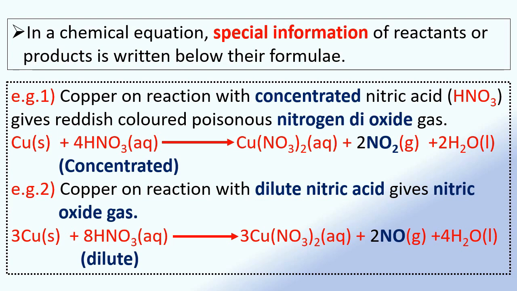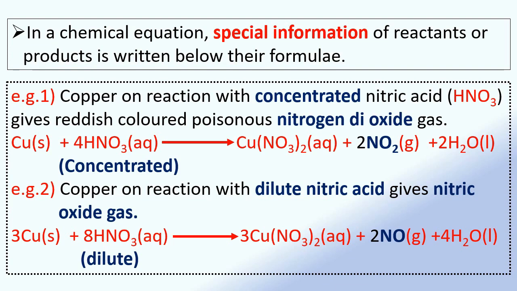In this reaction, special information about the acid used is given. Concentrated nitric acid is used. Therefore, the word concentrated is written in bracket below the formula of nitric acid.